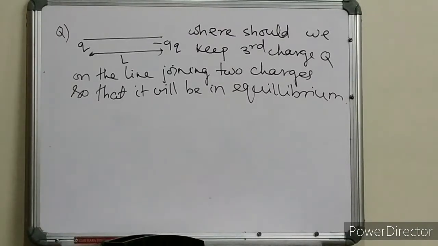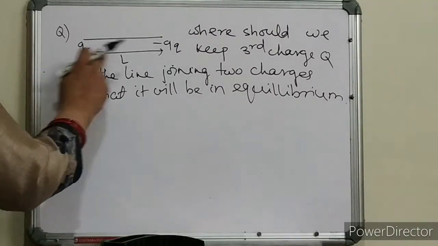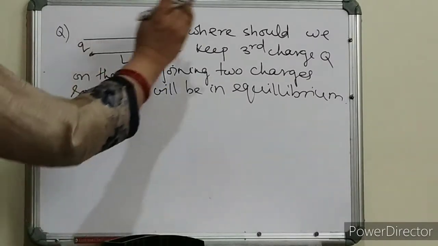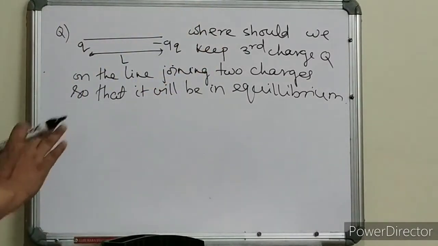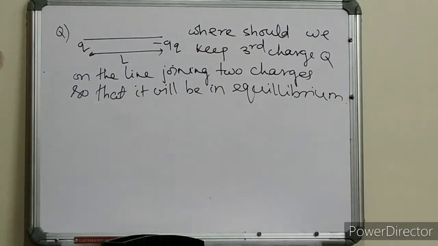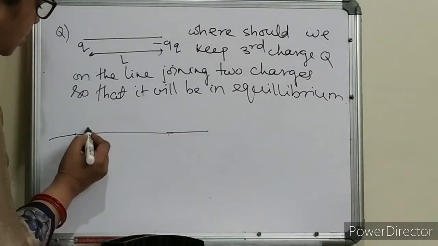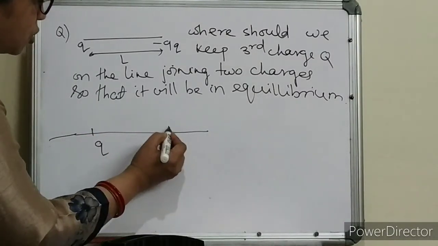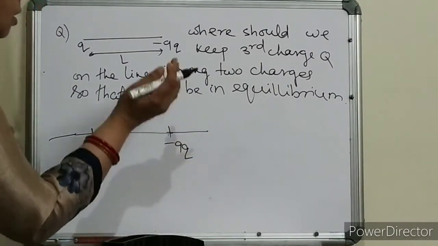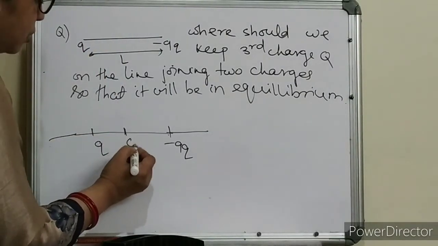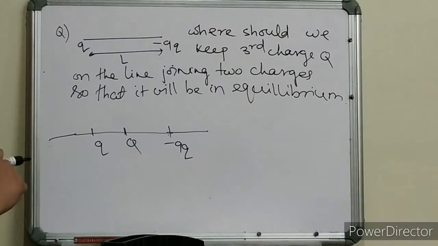So now next question. Here Q charge, here minus 9Q charge, separated by distance L. Now where should we keep our third charge Q so that it will be in equilibrium? So let us discuss all the possible conditions where we can keep it. This is your Q, this is your minus 9Q. In the last case we got it somewhere in between. So let us now try to see whether we will get the equilibrium position over here.